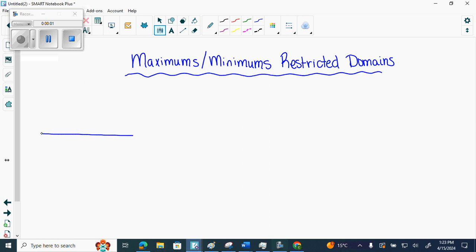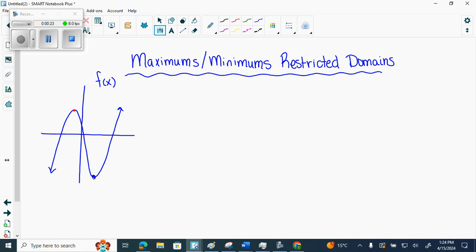Look at graphs. If this is f of x, this is just the original graph, and I go like this. This here is a local max, and this here is a local min. They're not absolute.